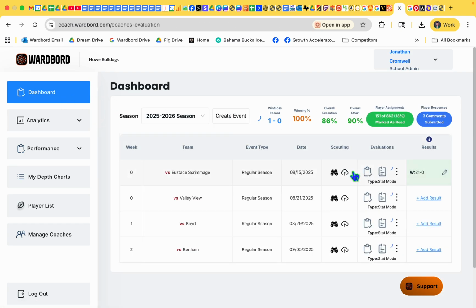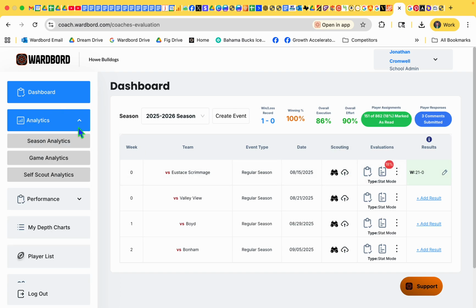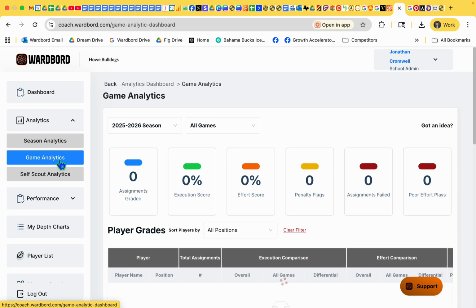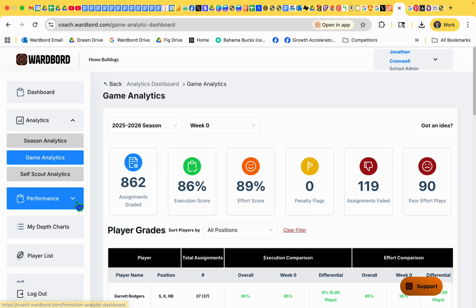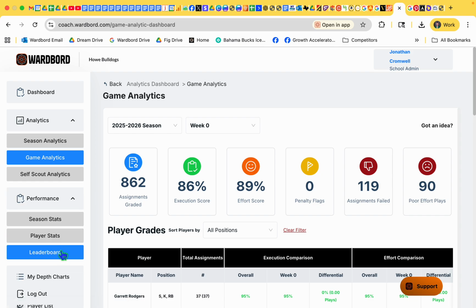Going back to the dashboard, there's lots of stuff to see in here, but this is pretty eye opening right here, and I'm gonna finish with this. You've got stats, all the stuff down here, the leaderboard. You can look at all that later, but this right here is something I like.